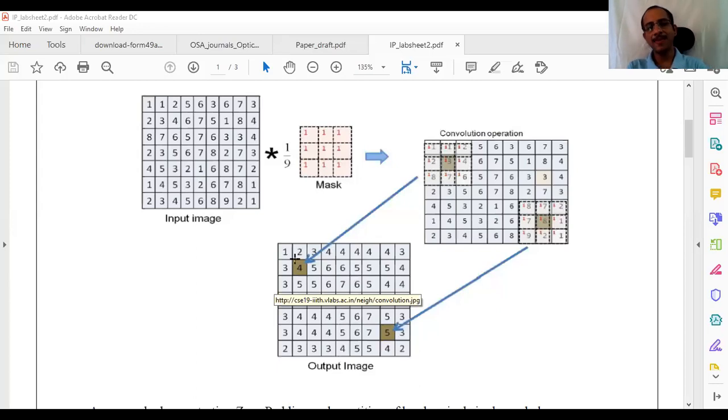Okay. So this lab sheet is based on convolution. Most of the lab experiments are based on convolution. So what does convolution do? When did we introduce convolution in signals and systems or in signal processing?